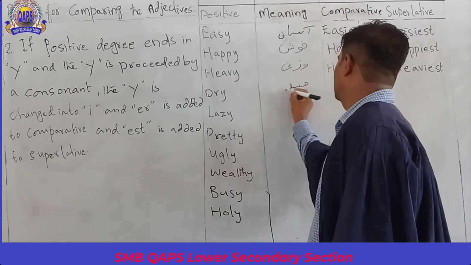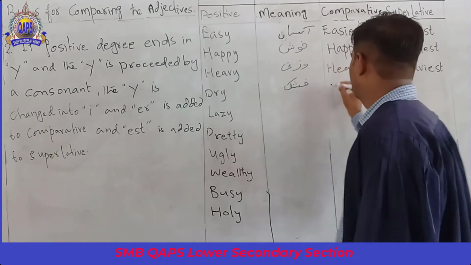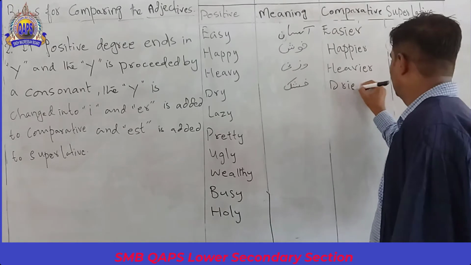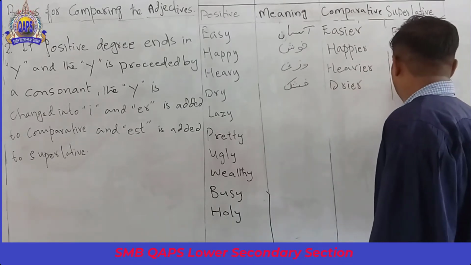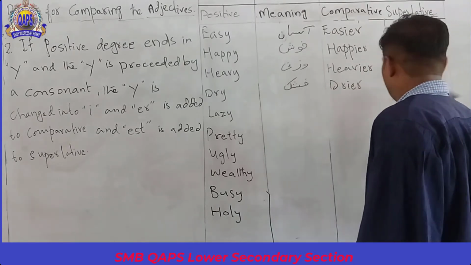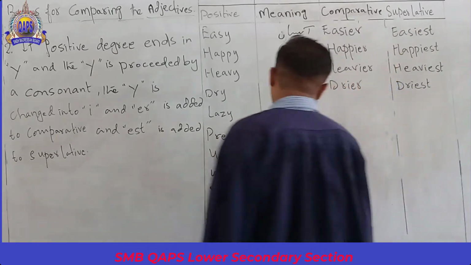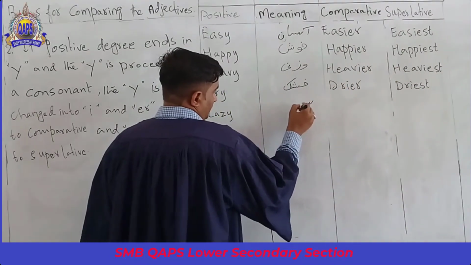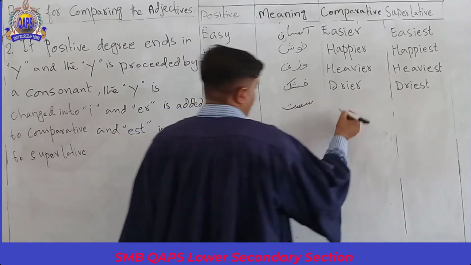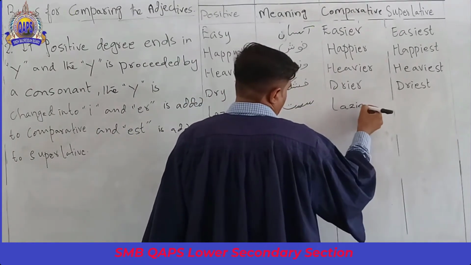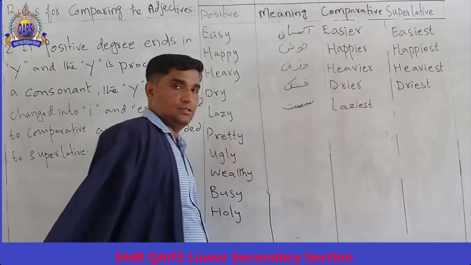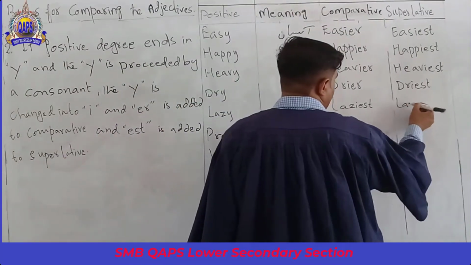Dry means sukha, drier, driest. Lazy means sust.